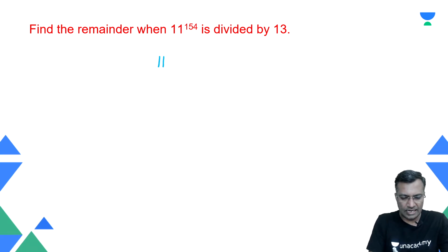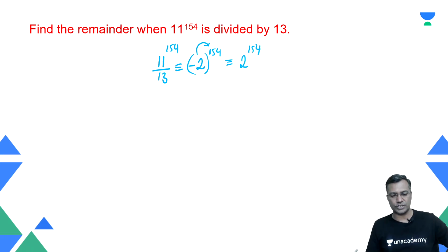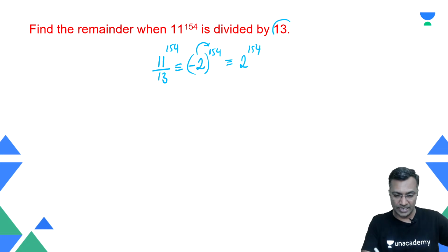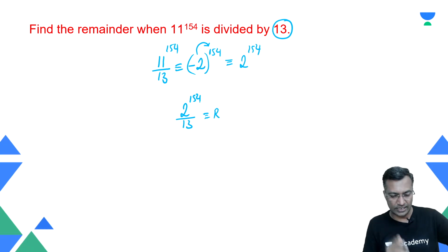Yeah, all right. When 11 is divided by 13, the remainder is minus 2. Therefore, 11 raised to power 154, the remainder becomes minus 2 raised to power 154. What does it mean? It is as good as 2 raised to power 154. Why? Minus 2 raised to even power is nothing but 2 raised to power 154. So is this number greater than my divisor called 13? Of course, yes. Therefore, 2 raised to power 154 when divided by 13, what is the remainder? That's what I need to now figure out.